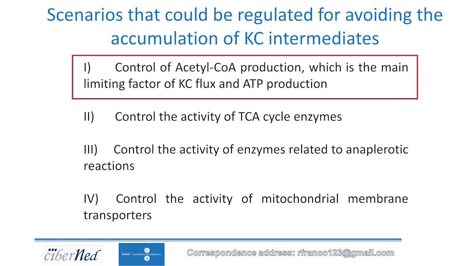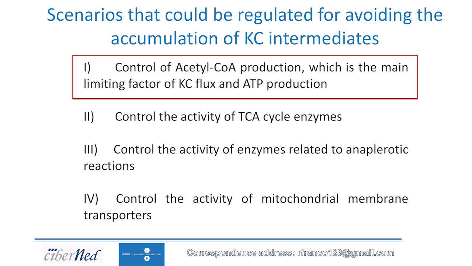The tight regulation of acetyl-CoA production by pyruvate dehydrogenase is already known. This enzyme is a multi-enzymatic complex that is regulated by, among others, serine and threonine phosphorylation by kinases that are present in mitochondria. We then opt to focus on the mechanisms of regulation of the activity of Krebs cycle enzymes, especially of the alpha-ketoglutarate dehydrogenase, a macromolecular complex that is structurally similar to pyruvate dehydrogenase.